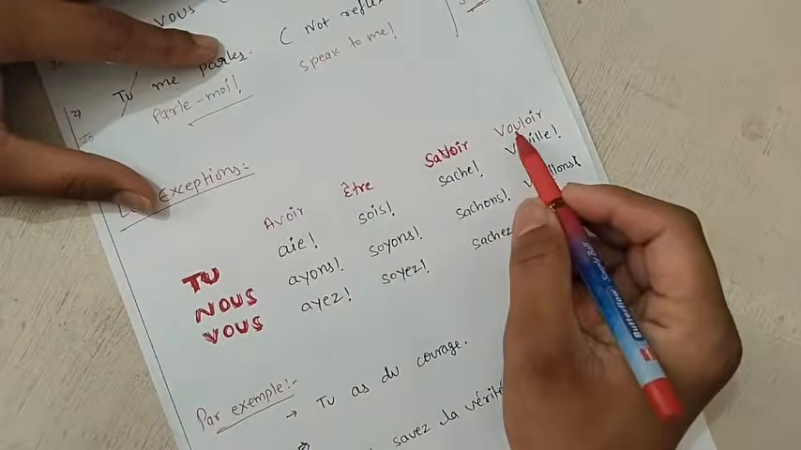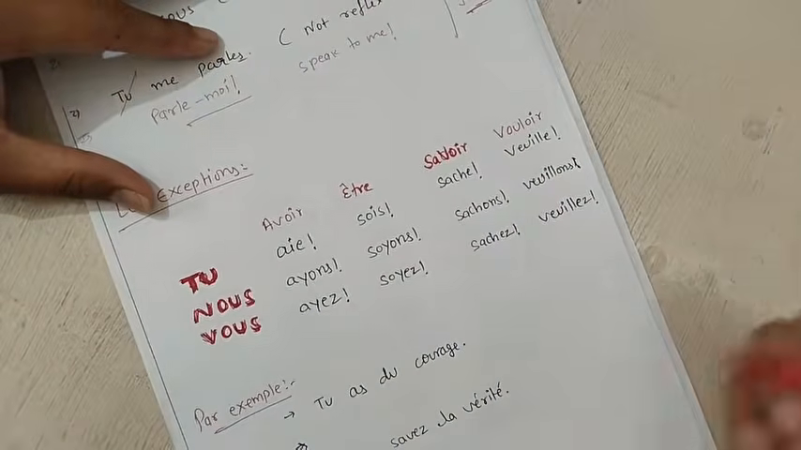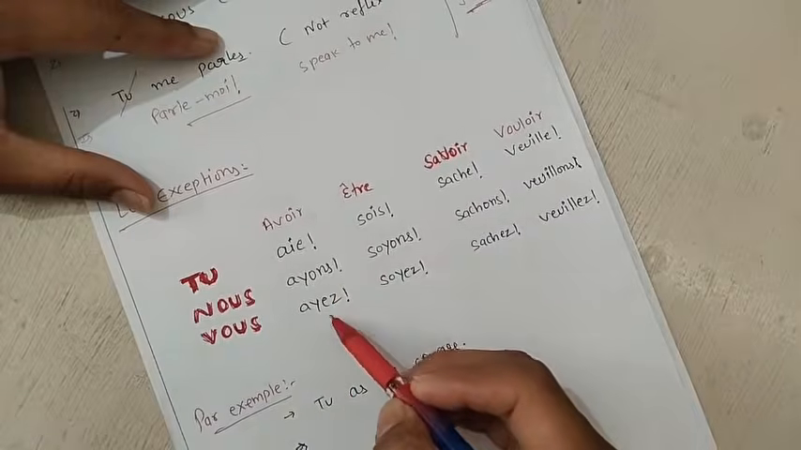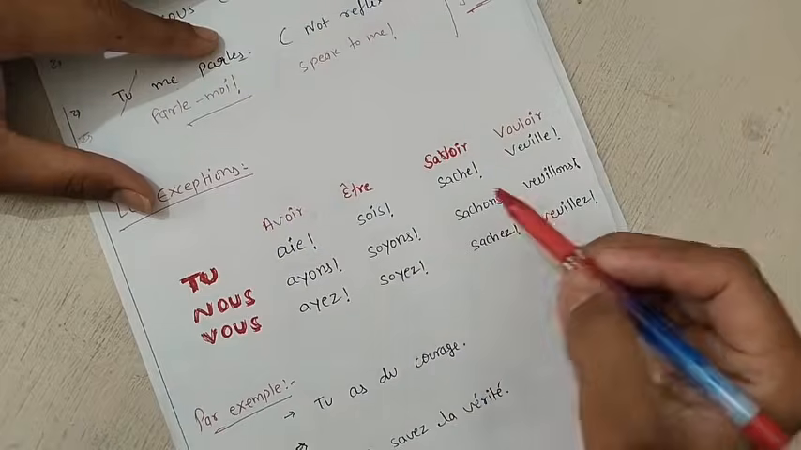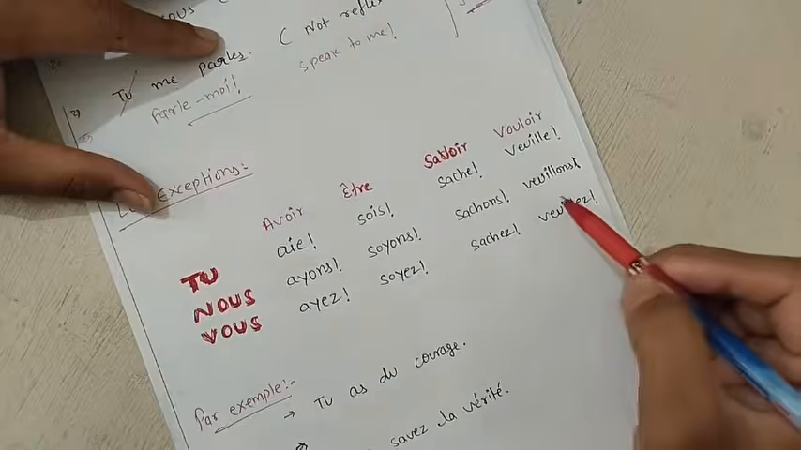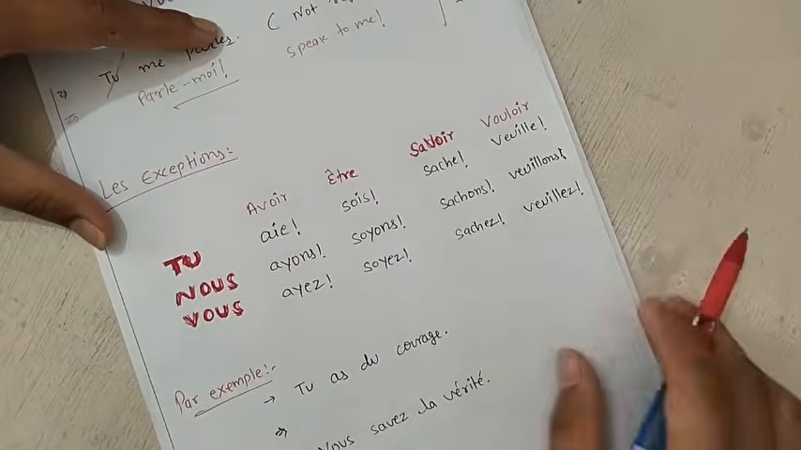The most important part of the topic is that there are only 4 verbs which are exceptional here: avoir, être, savoir, vouloir. You can pause the video and read it. You can go through it. So let's have it: ayez, ayons, ayez; sois, soyons, soyez; sache, sachons, sachez; veuillez, veuillons, veuillez. These 4 verbs are there, for tu, nous, vous, these forms.